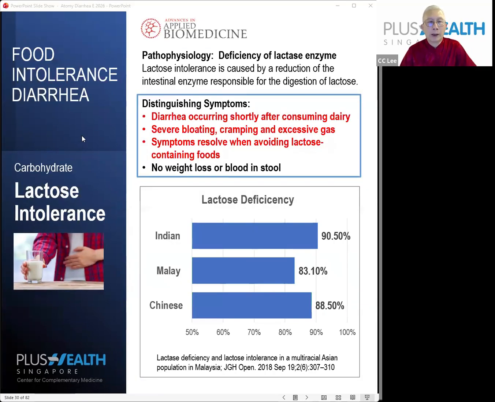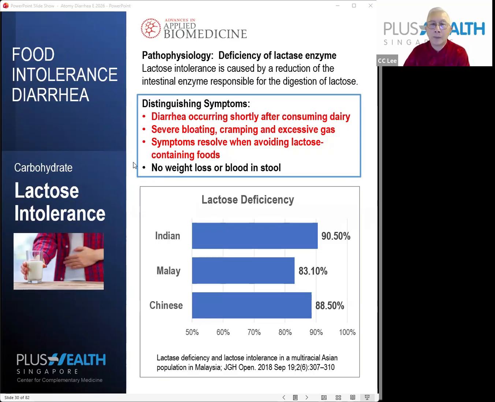Okay, now let's look at lactose intolerance. This is a form of carbohydrate intolerance. You can see from here that the deficiency of our lactase enzyme is actually the cause. So it's due to the enzyme in our body being deficient. As this enzyme gets less and less in our body, when we eat food that contains lactose, the carbohydrate, the body will reject it and you have diarrhea.